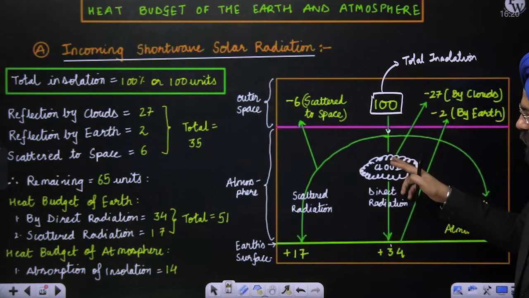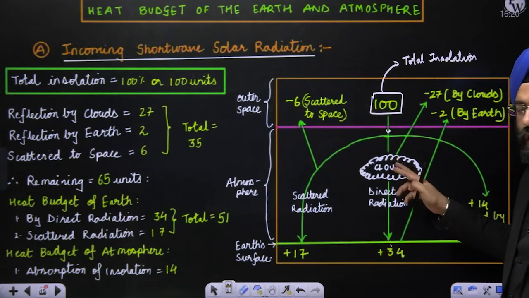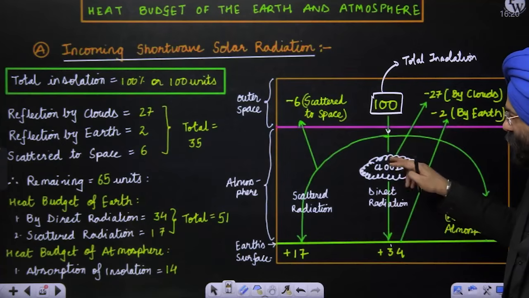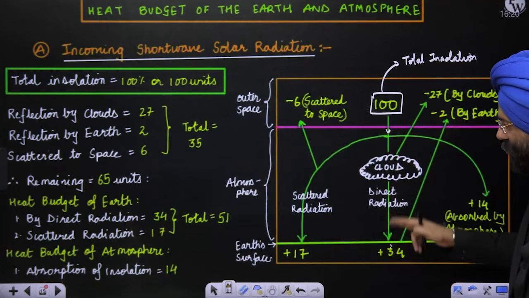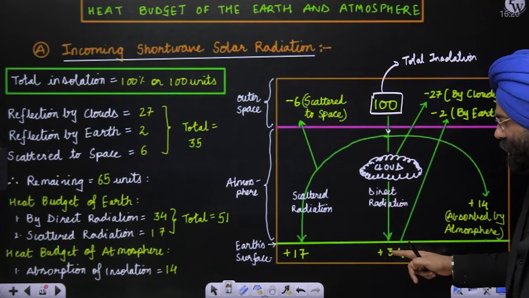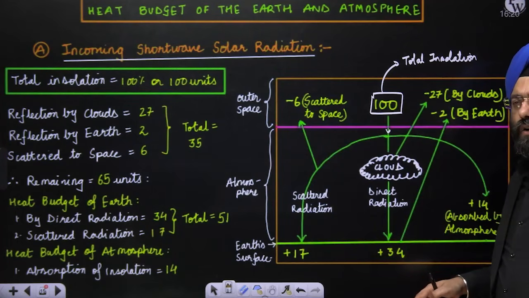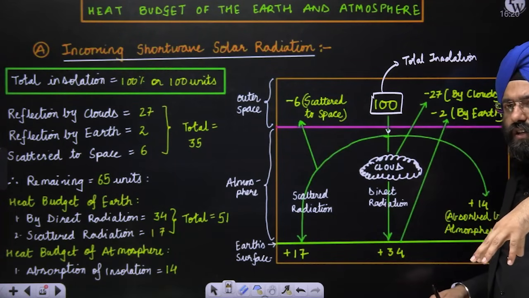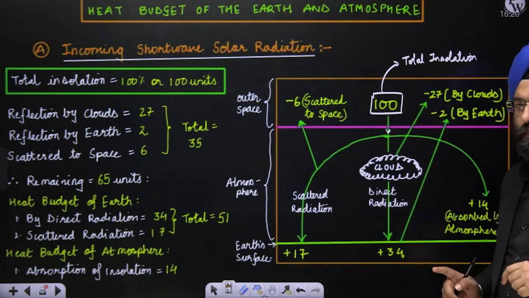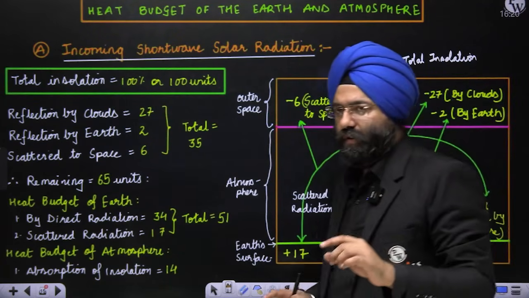Regarding direct radiation, do not assume that the cloud cover in between is anything more than a representation. Cloud has scattered some, but all the other is coming to the ground surface. So 34 units are direct, where the radiation did not encounter any cloud and came straight to the surface. So 34 units are reaching the ground surface.